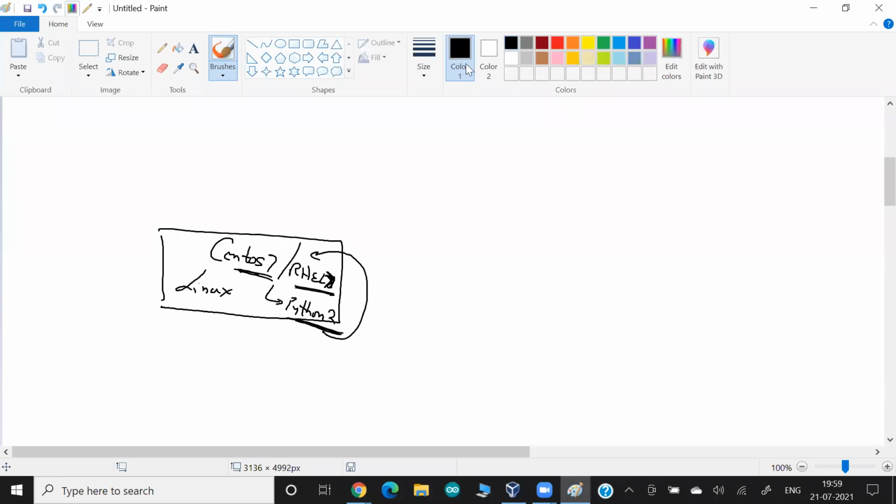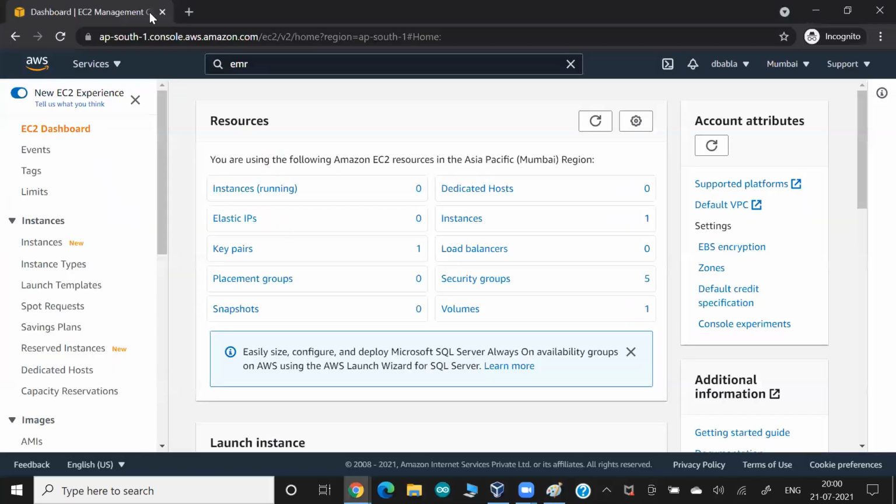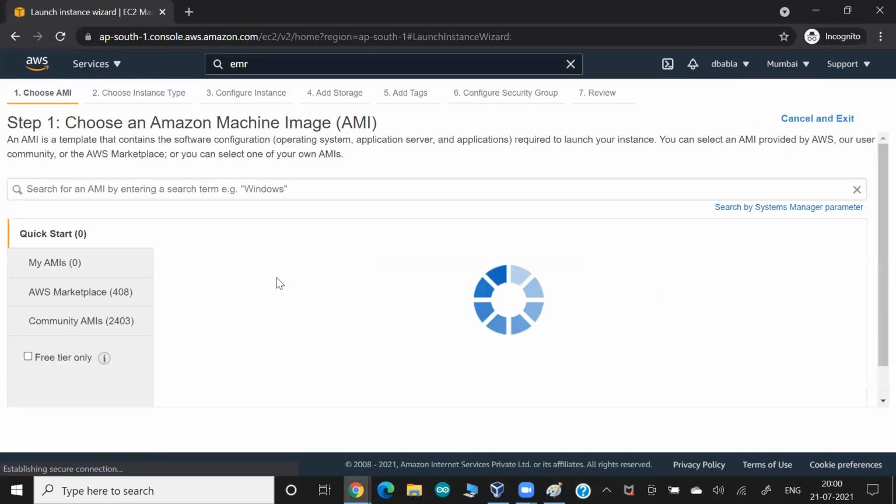So the base OS that I'm going to use is CentOS 7. And because Spark needs memory, in this OS I'm going to put 2 CPUs and 4 GB RAM. Even if you give 1 GB RAM, it might work, but in my case, I'm giving 4 GB RAM. And on top of this, I'm going to install Spark. How to launch this OS, you guys know. So I'm directly going to the AWS Cloud EC2 dashboard and launching a new instance.